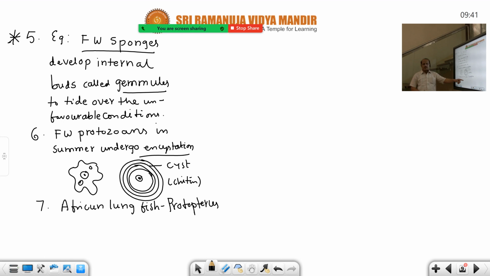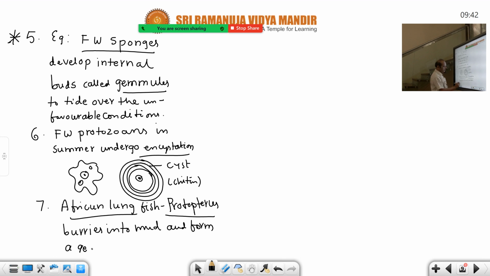Like that, these lungfishes, commonly called dipnoi, are distributed in Africa, South America and Australia. African lungfish Protopterus, South American lungfish Lepidosiren, and Australian lungfish Neoceratodus. Of course not necessary, just for the sake of information I am giving. The African lungfish Protopterus buries into the mud or makes burrows in the mud and forms a gelatinous cocoon around its body.